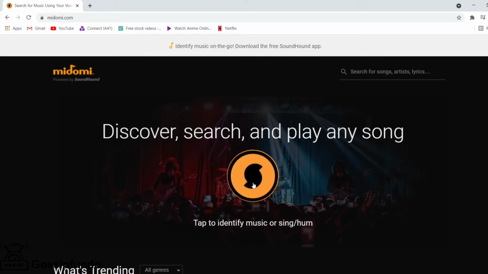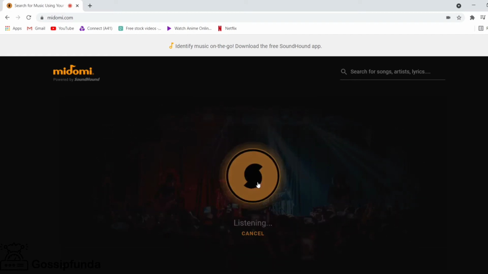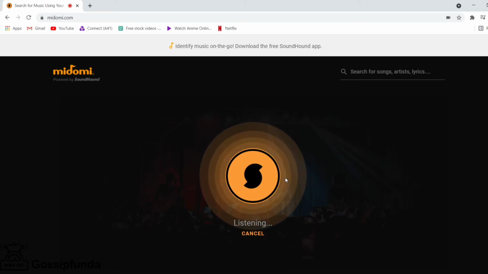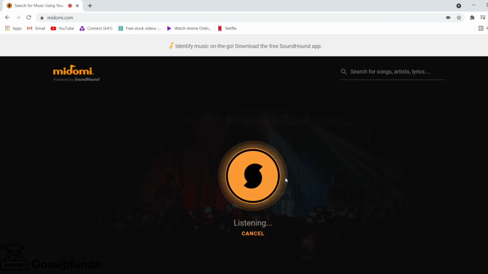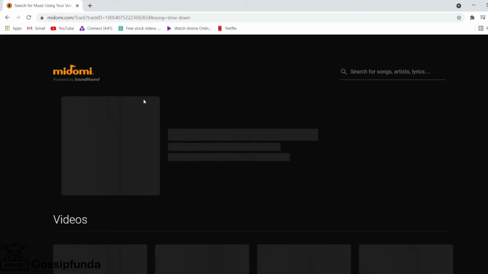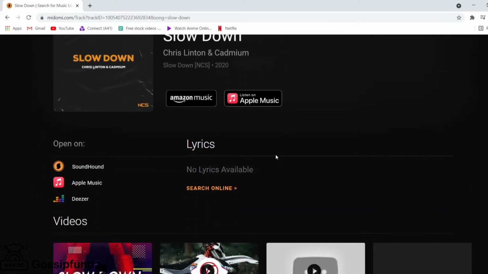After it is connected, you can start singing the tune of the song. Note that if Midomi doesn't have permission to access the microphone to record your voice, you need to allow access. Then release the mic icon. This way, you can search for the songs or music details.